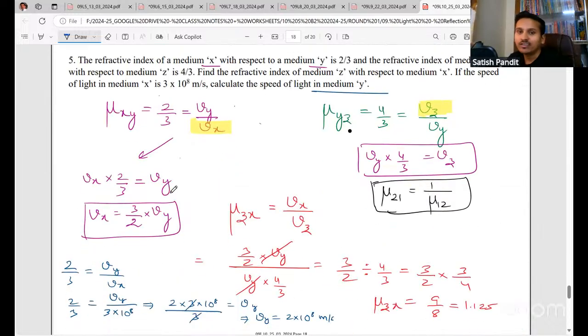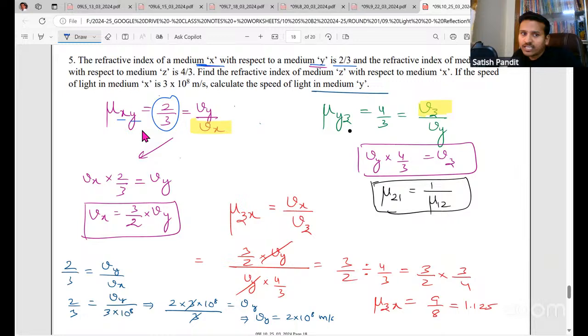This question has been asked many times in the exam. Okay, so the refractive index of a medium X. Shall I do it? Okay, we'll go through it. I'll give you another question. So the refractive index of medium X with respect to Y is 2 by 3.